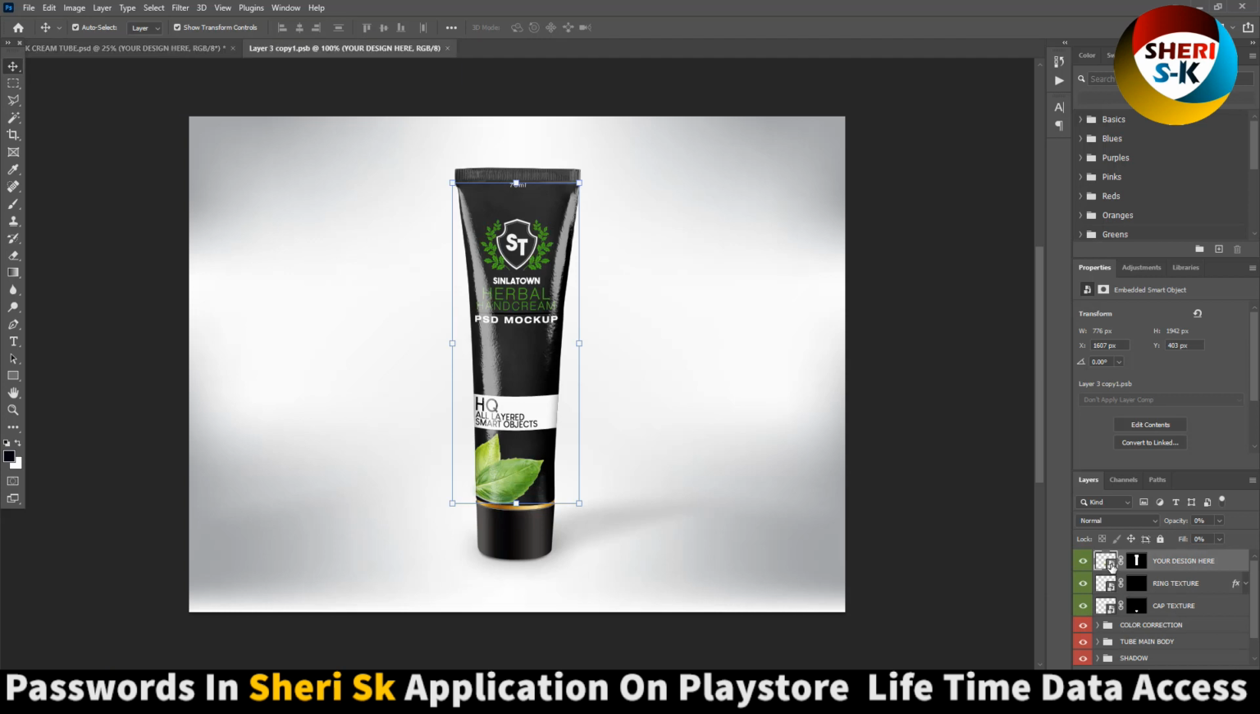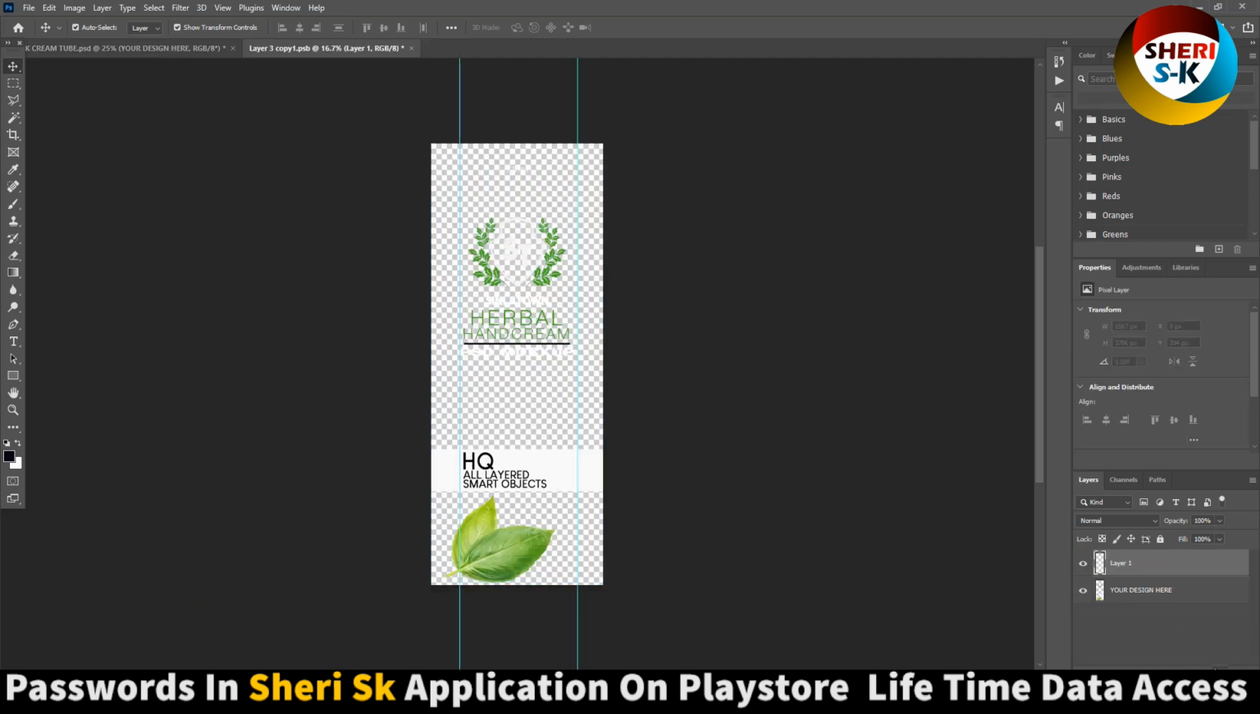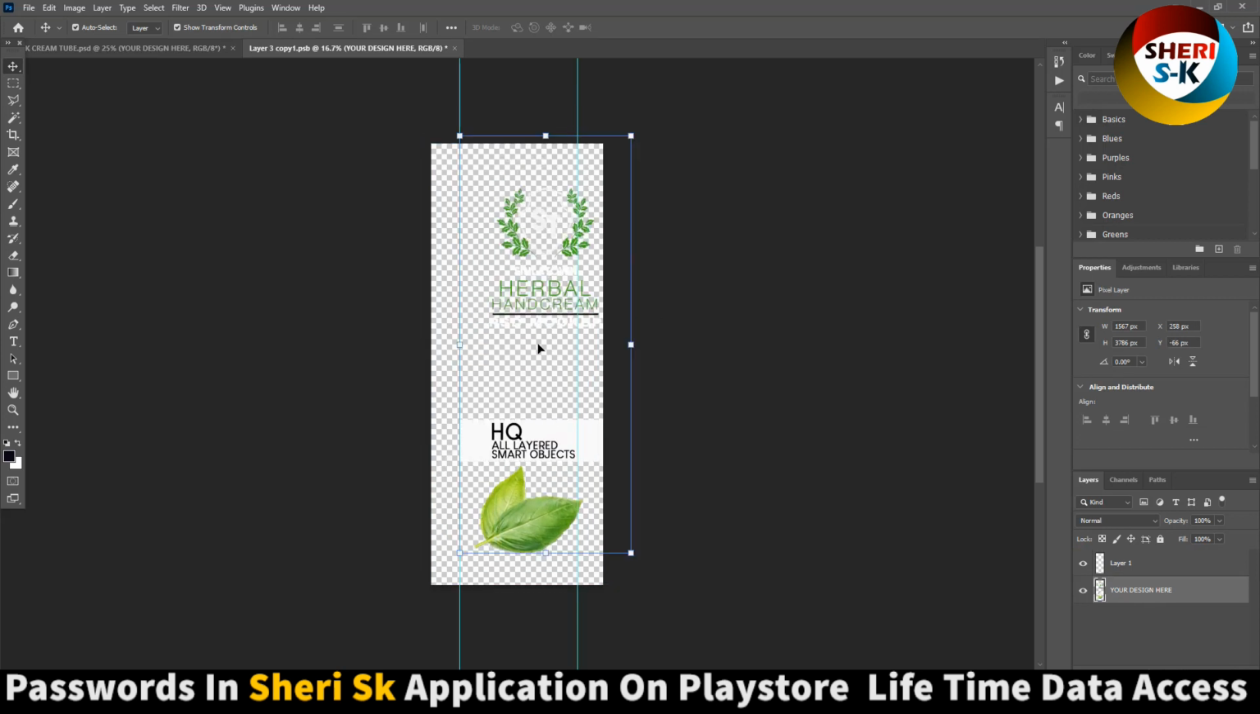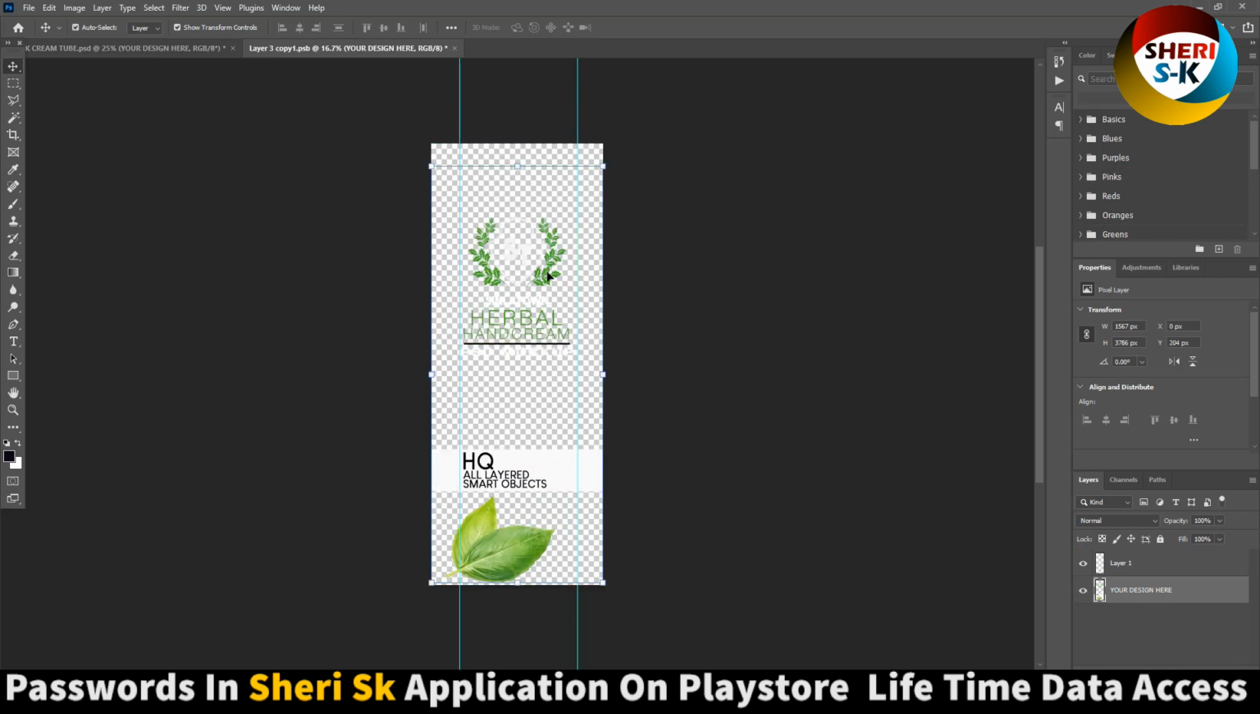For example, double click here, you can move or you can replace your own text, object. Control S for saving, and our data is here.